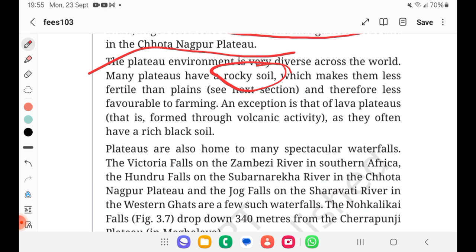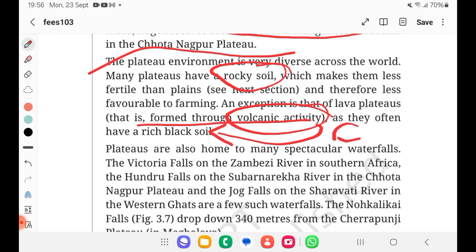But nowadays with the use of technology we can do it. But there is an exception again. I already told you the Deccan Plateau is formed because of volcanic activity, which is a source of black soil. So we can easily cultivate cotton here. Cotton is well grown in black soil. That is the advantage India has compared to other plateaus where there will be only rocky soil.